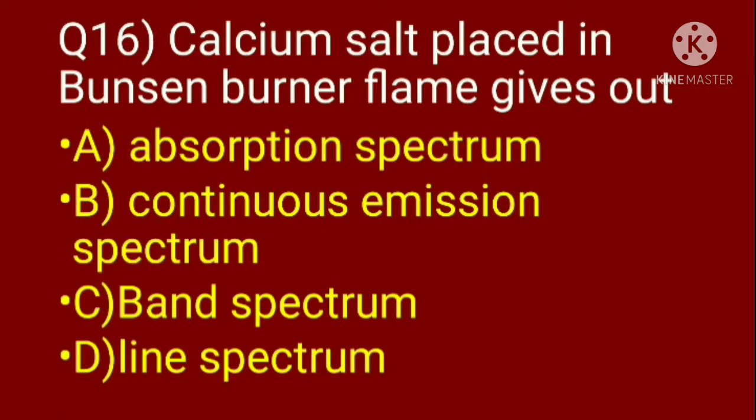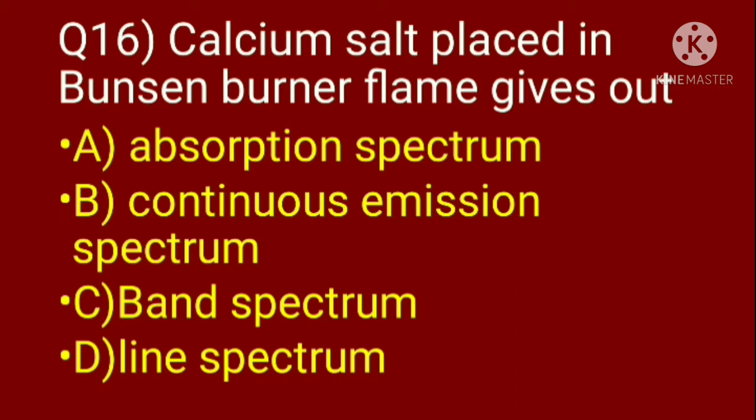Question 16. A calcium salt placed in a Bunsen burner flame gives out: option A, absorption spectrum; B, continuous emission spectrum; C, band spectrum; D, line spectrum. Absorption spectrum means when white light is passed through a chemical substance, the radiation of certain wavelengths is absorbed, so it is eliminated.